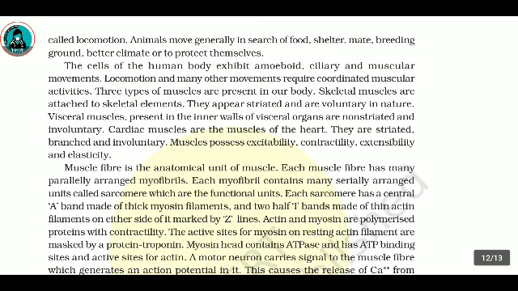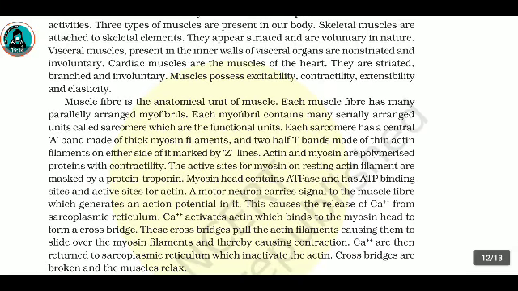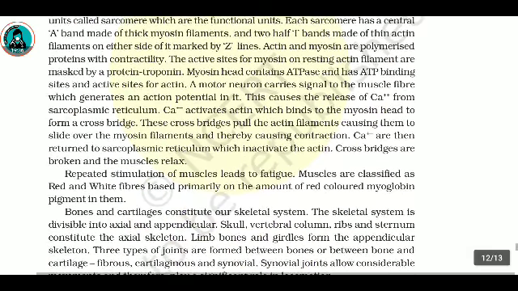Myosin head contains ATPase and has ATP binding sites and active sites for actin. A motor neuron carries a signal to the muscle fiber, which generates an action potential in it. This causes the release of calcium ions from the sarcoplasmic reticulum. Calcium ions activate actin, which binds to the myosin head to form a cross bridge. These cross bridges pull the actin filaments, causing them to slide over the myosin filaments and thereby causing contraction. Calcium ions are then returned to the sarcoplasmic reticulum, which inactivates the actin. Cross bridges are broken and the muscles relax.